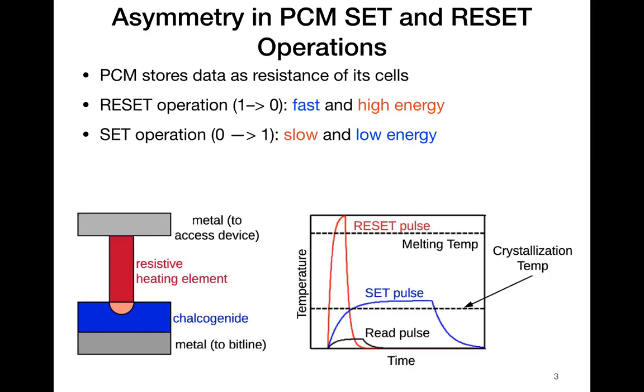The reset operation is a transition from the crystalline state or logic 1 to the amorphous state or logic 0. The reset operation is fast but requires higher energy. The set operation is the transition from the amorphous phase or logic 0 to the crystalline phase or logic 1. The set operation is slower but requires less energy than reset.